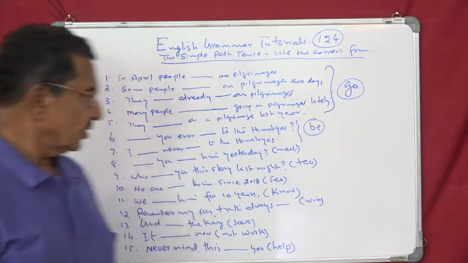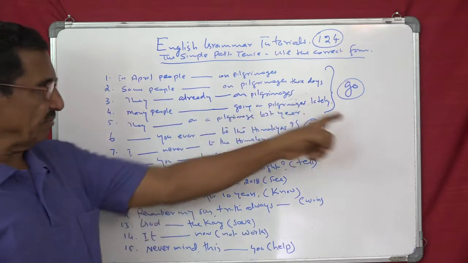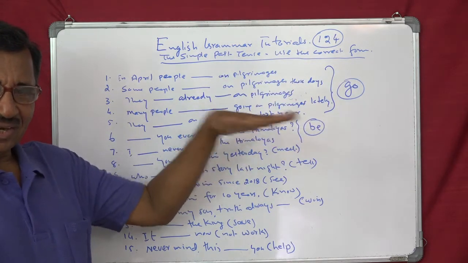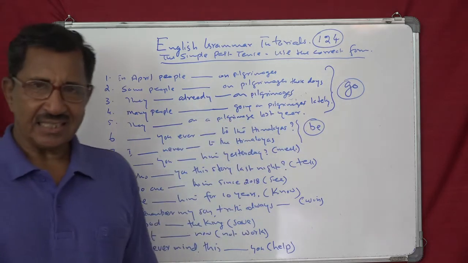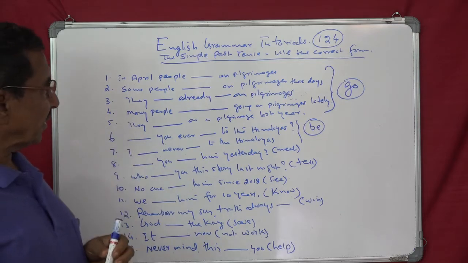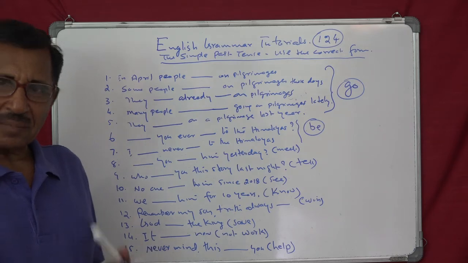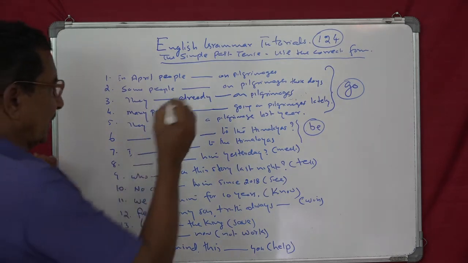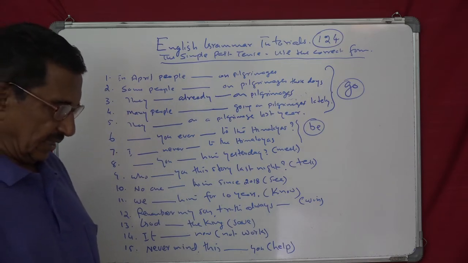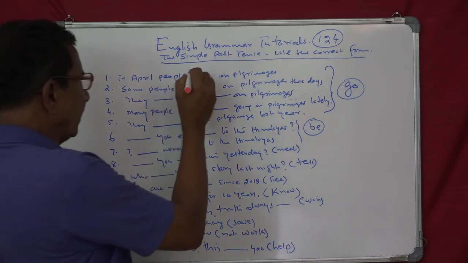Right, start here. So you can see the first 5 sentences, they have the same verb. So you can see how, according to the time, or according to the tense, the verb changes its form. Alright? So in April, people go on pilgrimages. So that is a general statement. In April, people go, simple present. The reason is, it is a general statement or a simple fact.